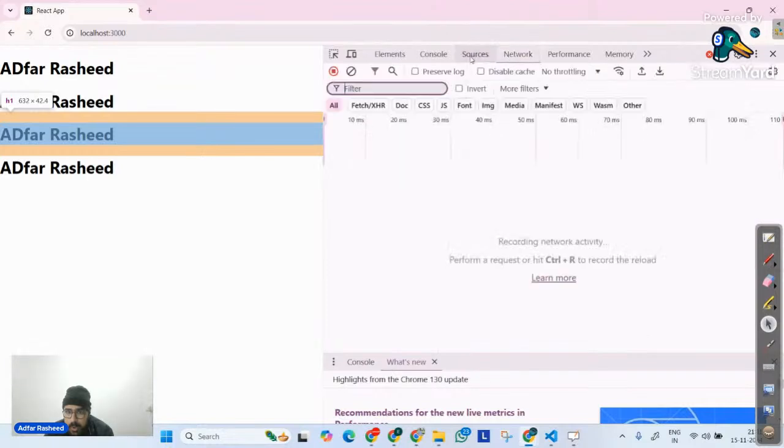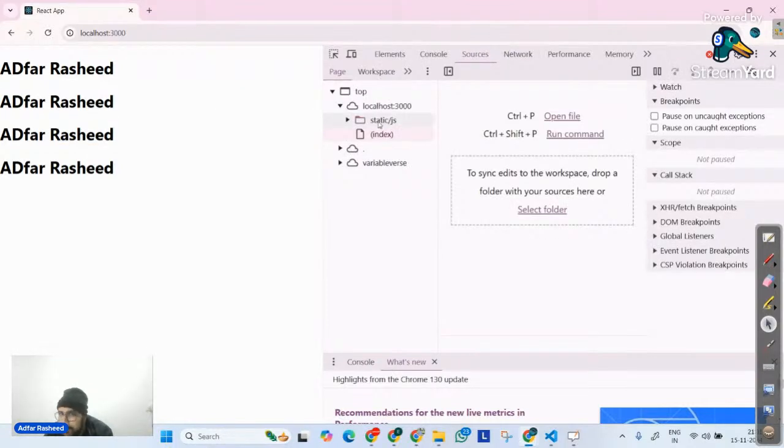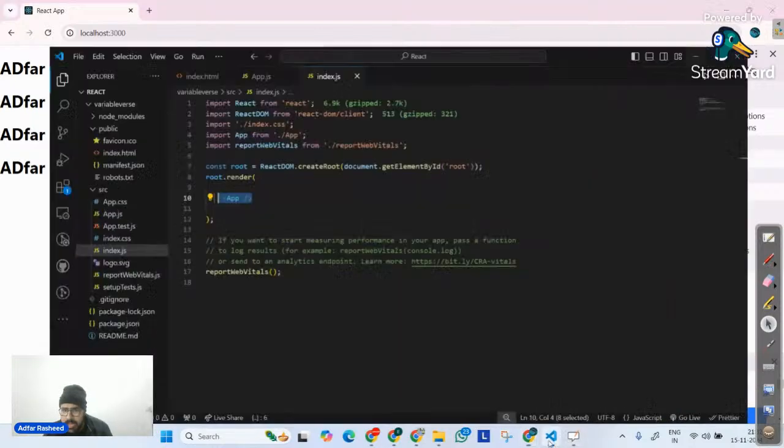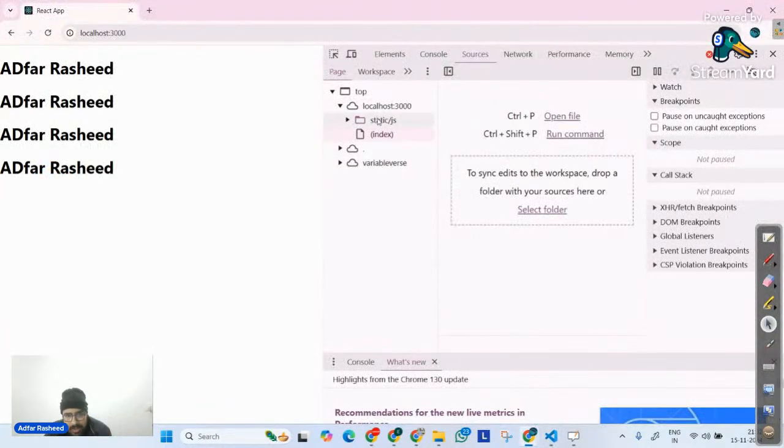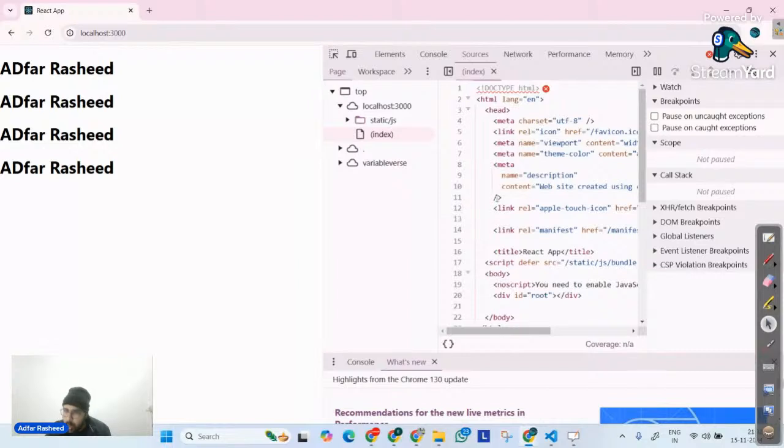If you go to your sources here, you can clearly see there's a static folder which is being served. In that, there's a JavaScript file. Do you see I have a static folder here? No, I don't. I've not created a static folder, and I'm not serving these files to the output. React already takes care of it. React uses webpack, which is a JavaScript bundler. It bundles the output, and you can clearly see now there's only one file, which is this. And over here, it creates the connection on its own, and then it creates the static folder for whatever is happening.